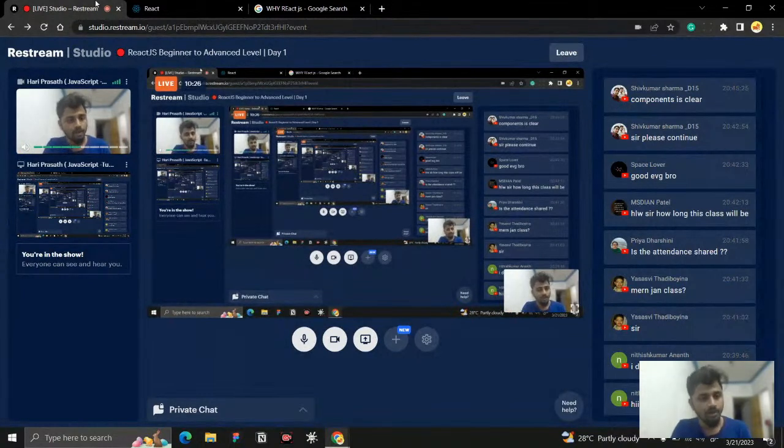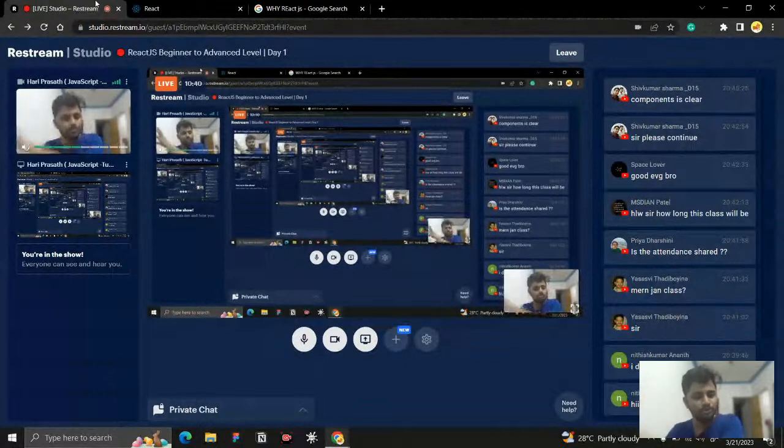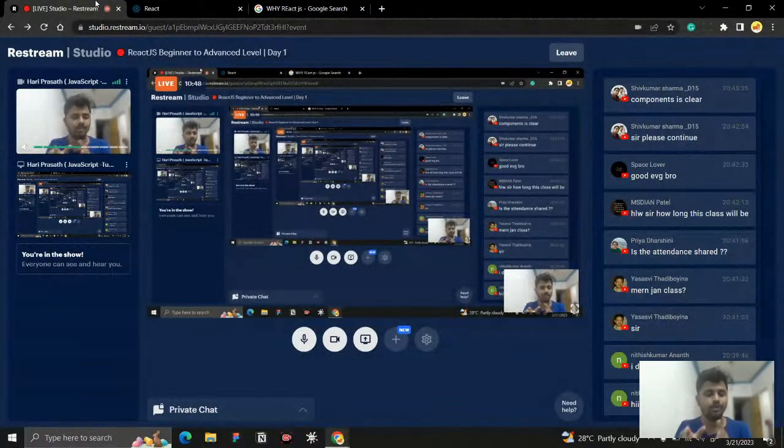When writing normal JavaScript, I need to tell each and every step: go and get the button, add a click event, and when clicked, change the DOM, change the inner HTML to this, change the pixel to that. I need to tell things step by step. That is called imperative programming, where we need to tell each and everything.